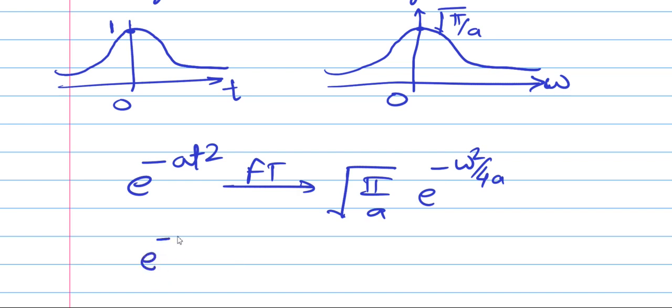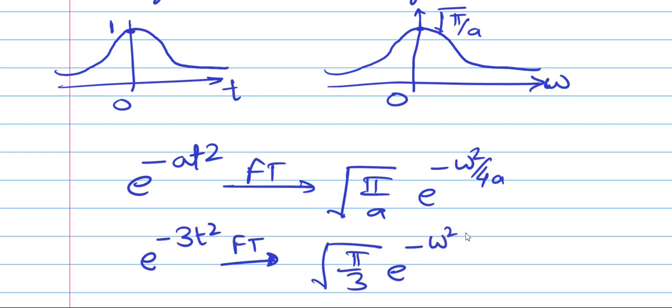Then what is the Fourier transform of e raised to power minus 3t square? So here the a value is 3. I hope you will also get the same answer, which I am going to write in a few seconds. So just imagine your answer. What will be your answer? Okay. The a value is 3, so under root pi by 3, e raised to power minus omega square divided by 12. Your answer will be in terms of omega. So this is the answer for this question.